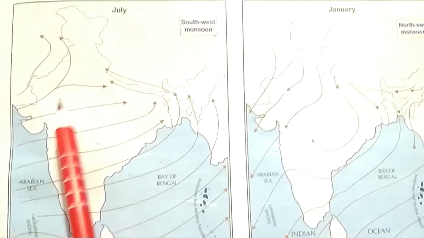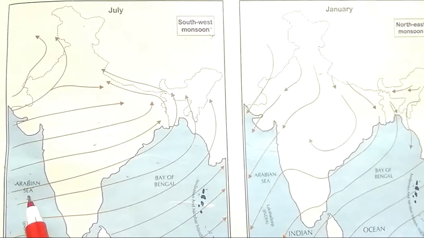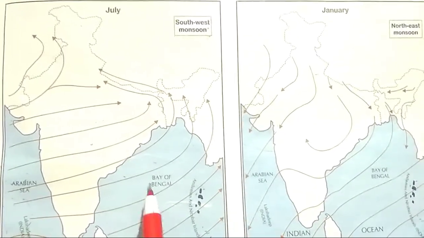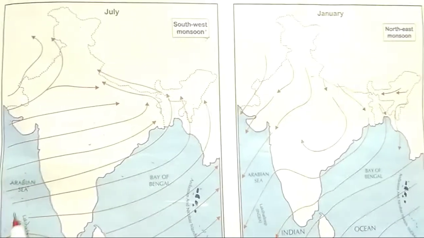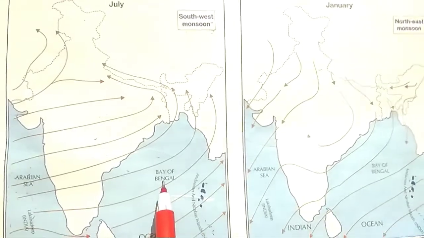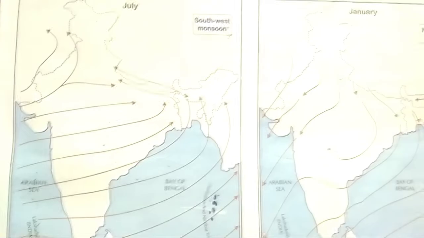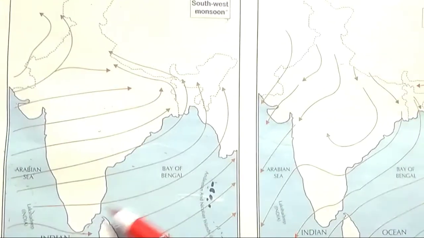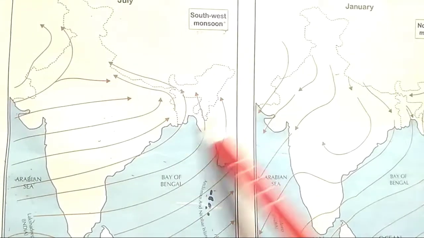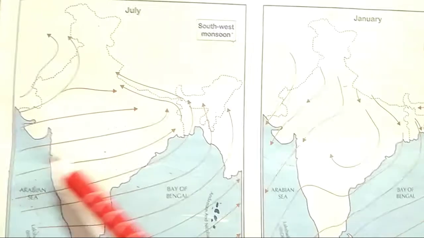This you can see, this is the landmass of India, and there is an ocean present around the country. This is the Arabian Sea and this is the Bay of Bengal. This is the southern part of India, this the eastern part, this the northern part, and this the western part.